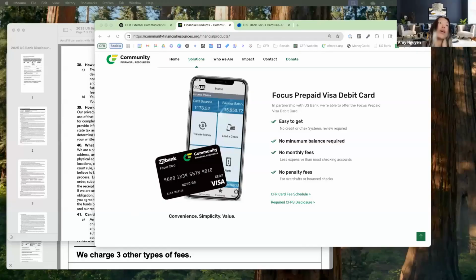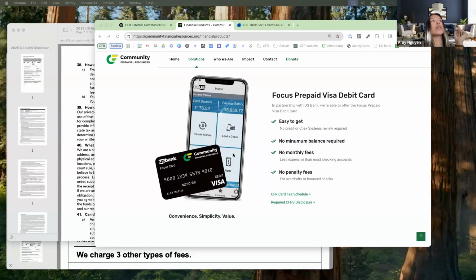I am the product operations manager at Community Financial Resources. We are a national financial inclusion nonprofit that provides pathways to financial well-being and economic justice with safe and reliable financial products for low wealth communities. And one of the ways we do that is by partnering with one of the largest banks in the United States to provide individuals with a debit card.